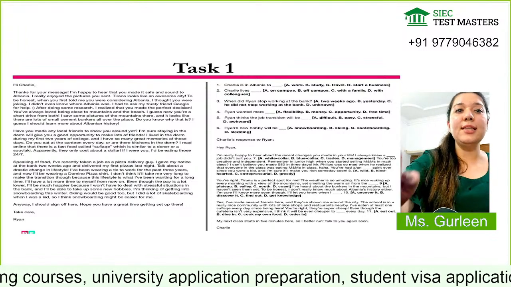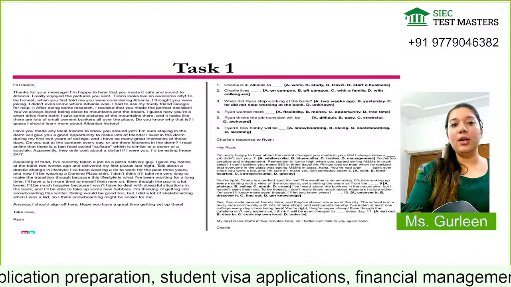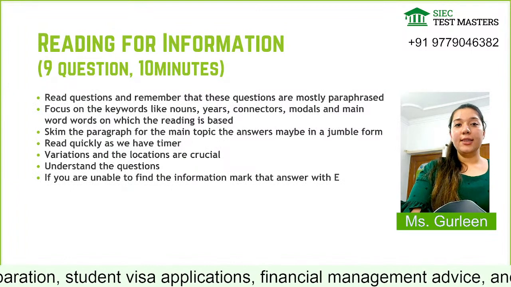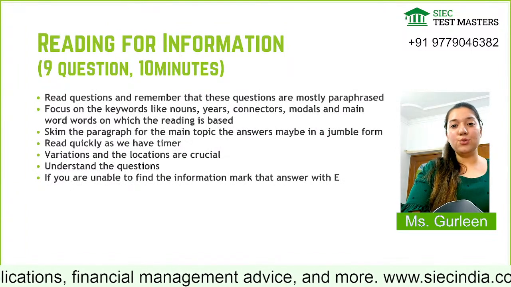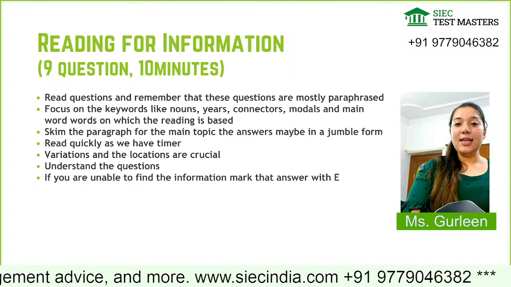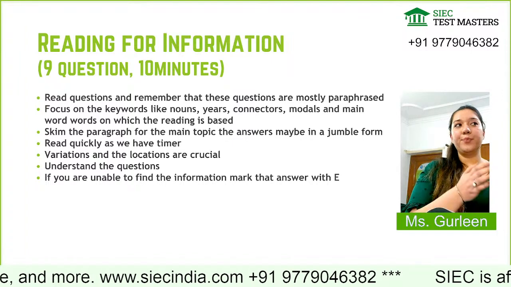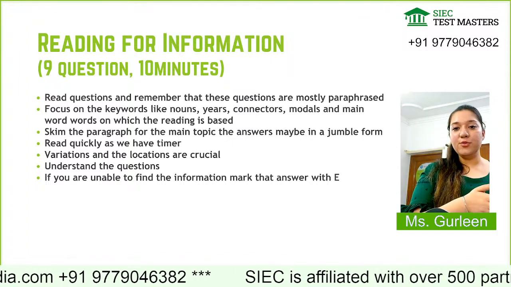Now, moving towards the next type of question. The next type of question is reading for information, in which 9 questions will be given to you and 10 minutes will be given to answer all those 9 questions. On the one hand side, diagrams will be given to you.